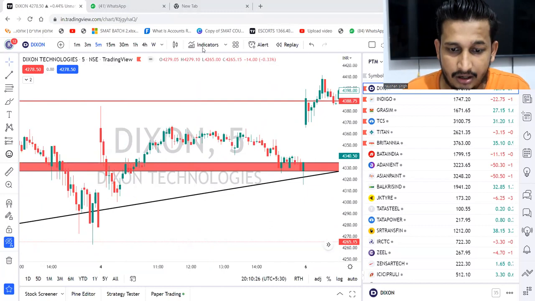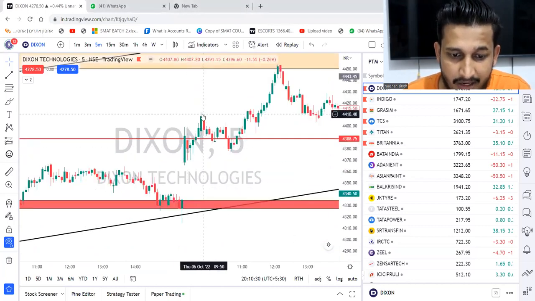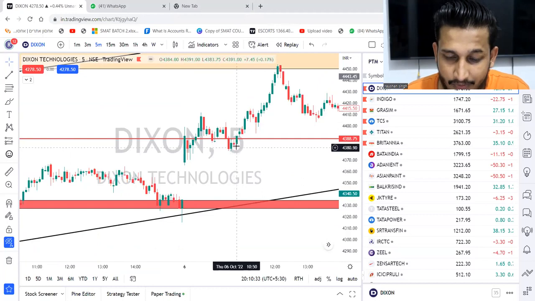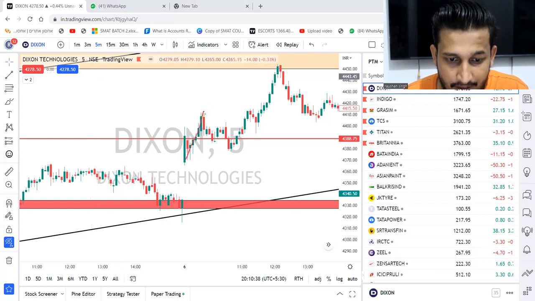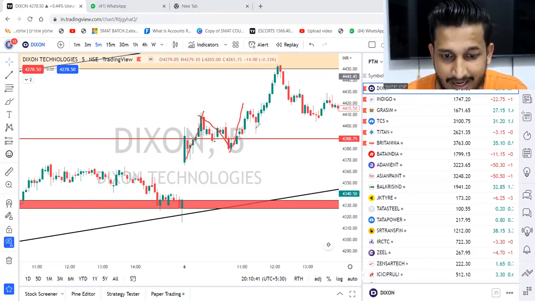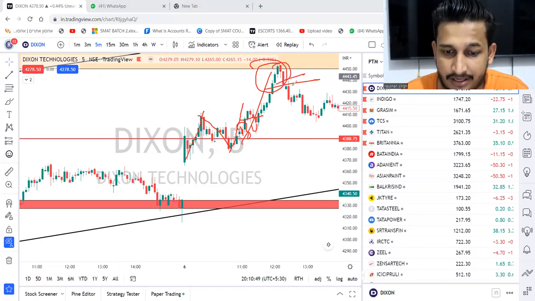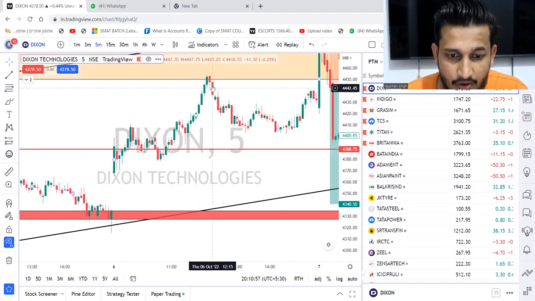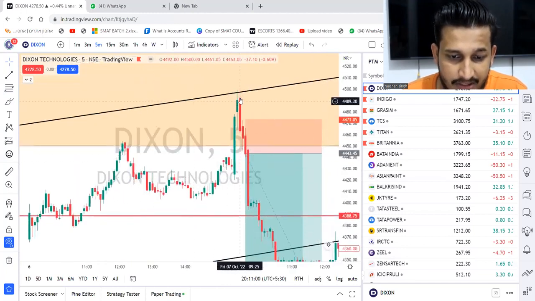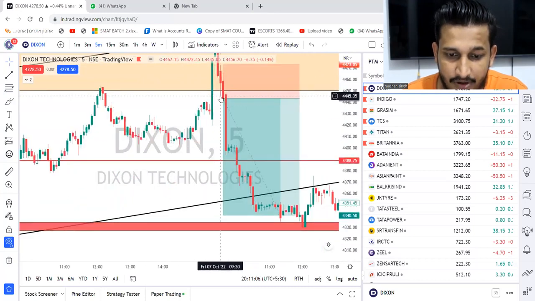Okay. Over here, if you see, this is a breakout. The market went up, came down. You can see once again, try to understand this point. It went up, came down, started moving upside. So let's say at this point I can go for the buy side and it can go up to here. Here we are having bearish reversal candlesticks. At this point of time, I can look for the sell side. Over here, the market is reversing and I can look for the selling side. At this point, this is also one resistance for me. Here there is a bearish reversal candlestick forming, and at this point of time, I can look for the buying side.